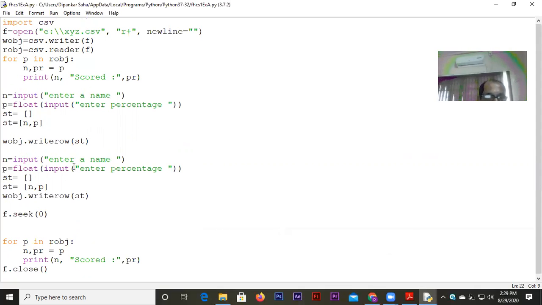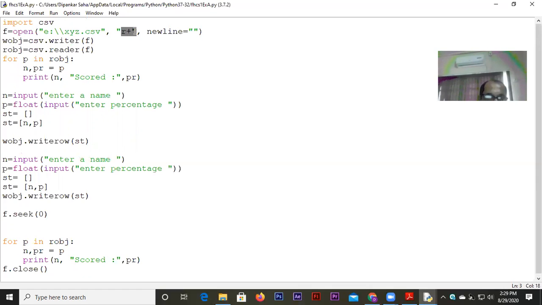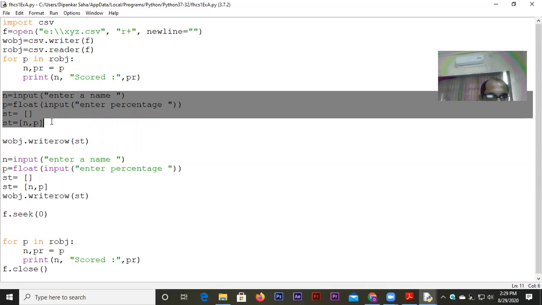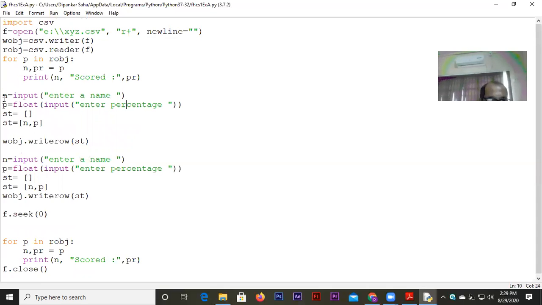Look at this. I already have a CSV file here, and I've tried to do the same thing. I've done the reading first. That means I will read, and then look at my file mode. I wrote here r+. Okay, r+ means it is reading, and the plus sign signifies that we can use this opening of the file to write onto it as well. So first I read the file, and then again I wrote some data onto it.